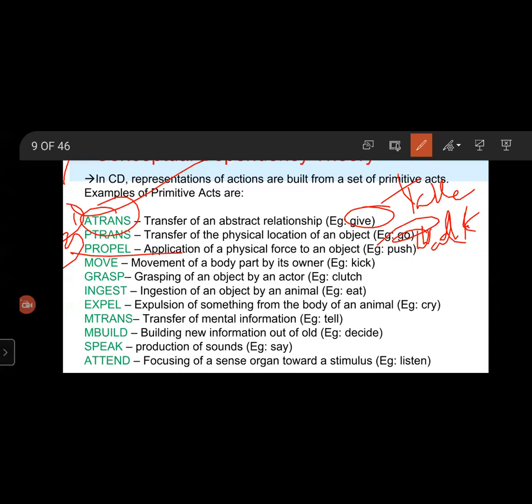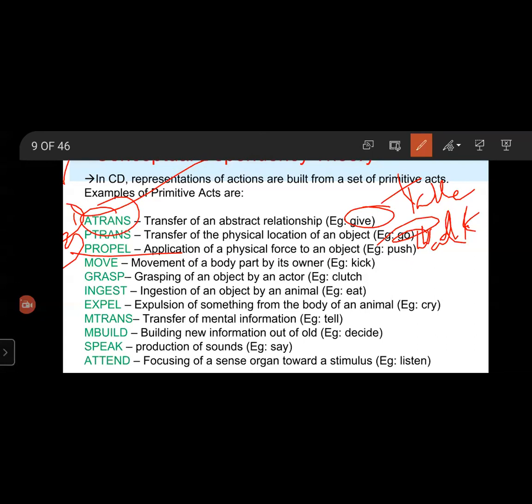The verb pull is represented by an act propel where an object is pulled in a direction towards the actor by an actor.